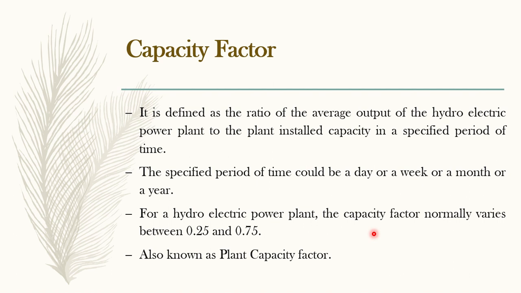Like if I'm installing this plant, how much electricity should I get? This much. So actually how much am I getting? This much. So this average divided by the installed capacity will give us the capacity factor. You can choose any specified period. Again, it could be for a day. In a day you can calculate the capacity factor of this hydropower plant. The installed capacity, the benchmark for this power plant, is 80 kilowatts. But after running for 24 hours, it generated only this much power. So the capacity factor is this much. Like this we will calculate. Generally capacity factor varies from 0.25 to 0.75. It's also known as plant capacity factor.